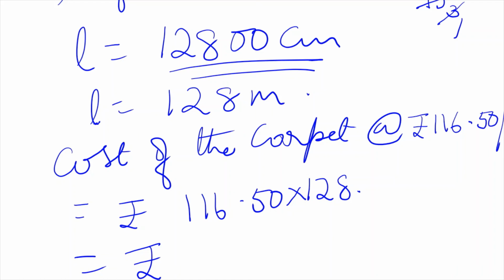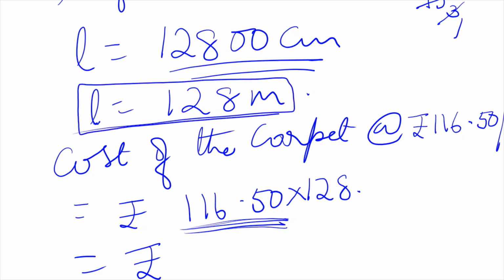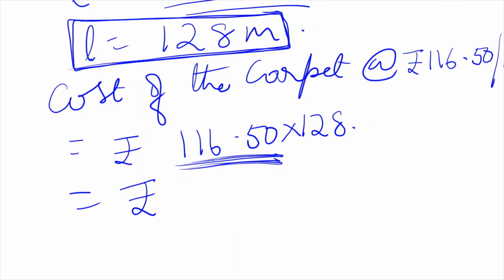Why? Because this is the cost of the carpet per meter. The carpet is sold per meter, they are charging this much. So how much length of the carpet we need? We need the cost of 128 meters carpet. So what will be the cost of 128 meter? Because if 1 meter costs 116.50, then. Anybody has multiplied? Yes, very good.